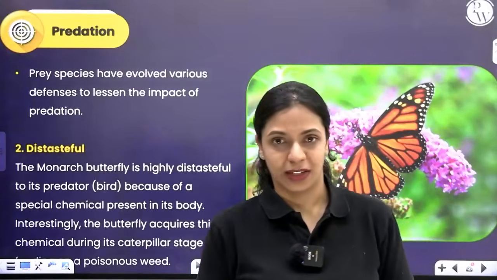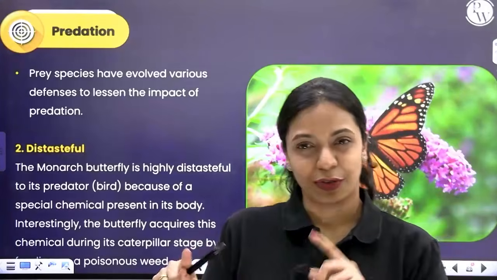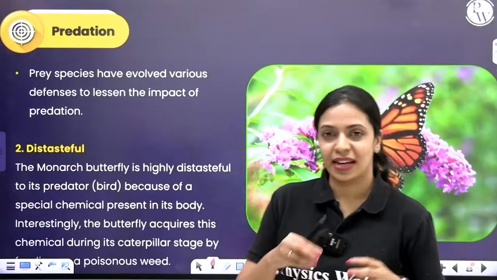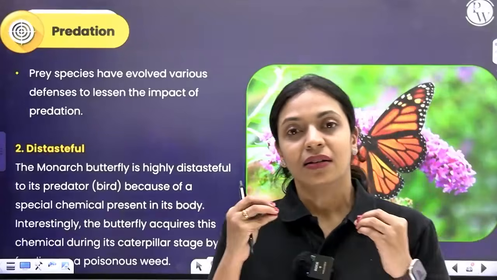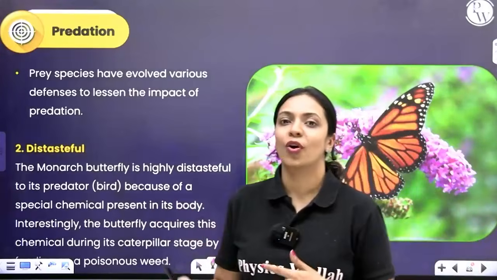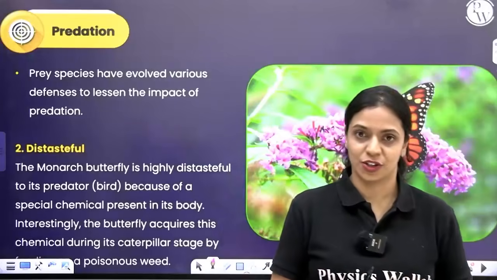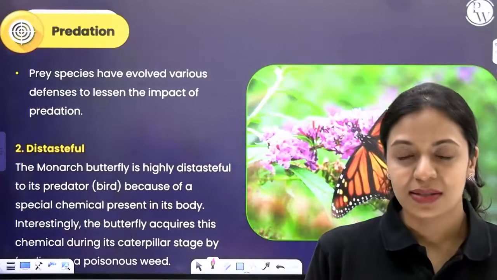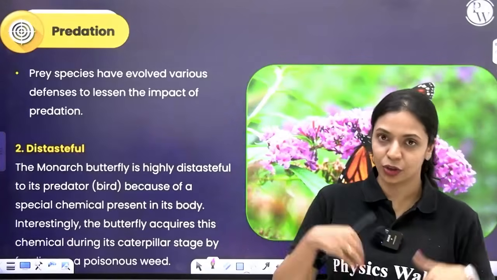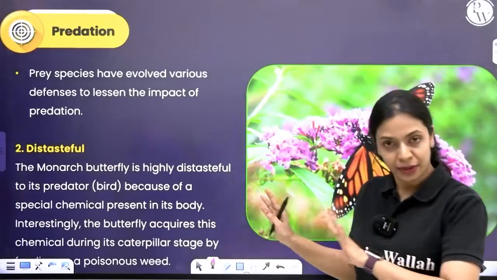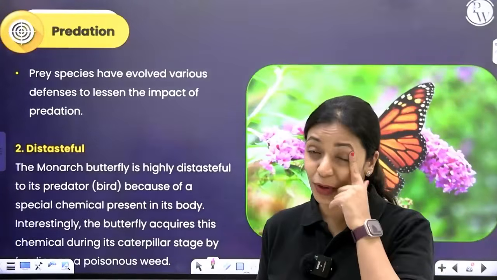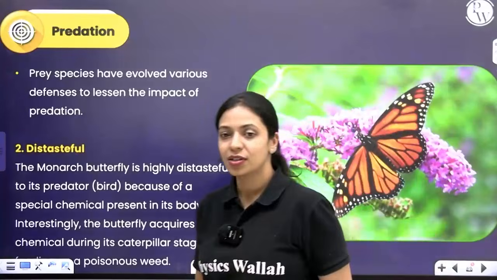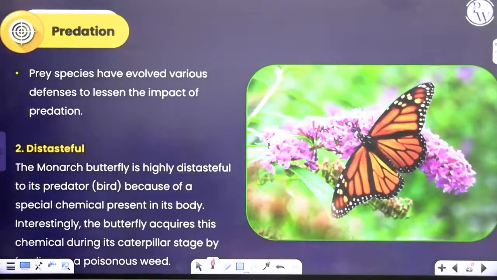Example for this is the monarch butterfly. You know how insects have different developmental stages in their life. There is an egg, larva, pupa and everything. During the larval stages, insects are known to feed a lot. The monarch butterfly caterpillar feeds on a poisonous weed during its caterpillar stage. Okay. So, some chemicals, certain toxins in that plant will get accumulated in its body, and that will remain even in the adult monarch butterfly, and that is what will give it a terrible taste. Okay, so because of its bad taste, birds and other predators will not prefer to feed on this particular insect. All about that I've already mentioned here.